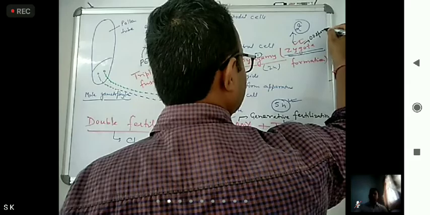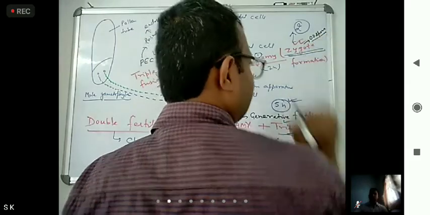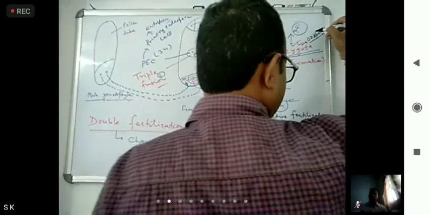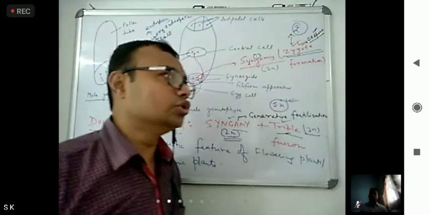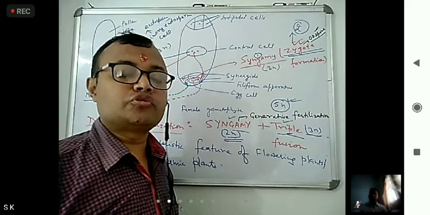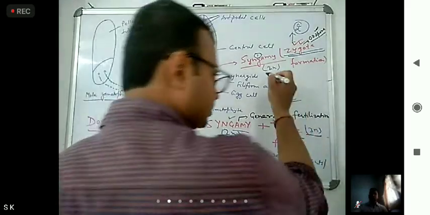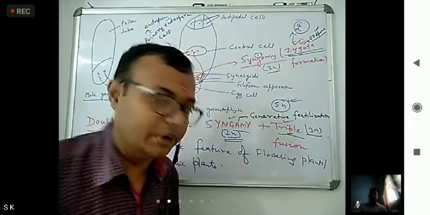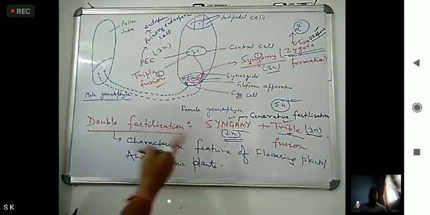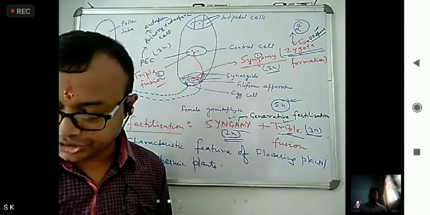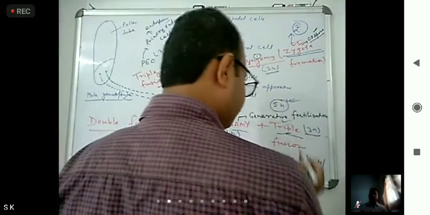Oospore. Previously, it was asking zygote, but in the last 3 to 4 years, I have seen them asking another term. What is that? Oospore. They will ask how many nuclei are involved in oospore formation. So what is that? 2 nuclei. That you have to remember. So what I told: syngamy is also known as generative fertilization, and triple fusion